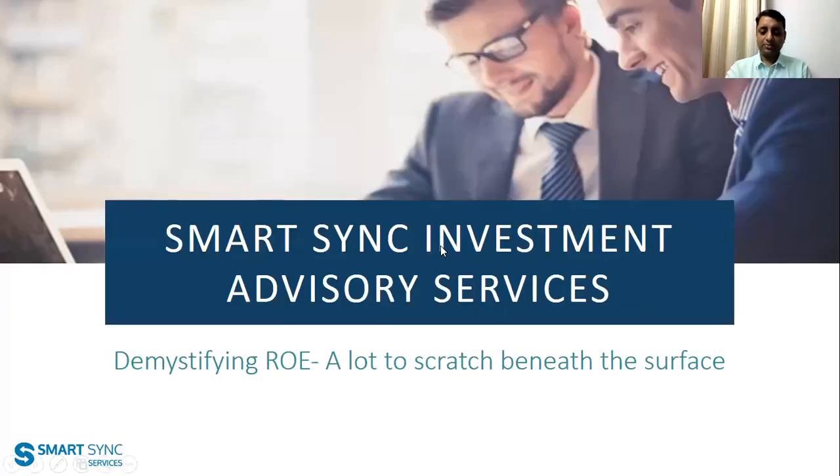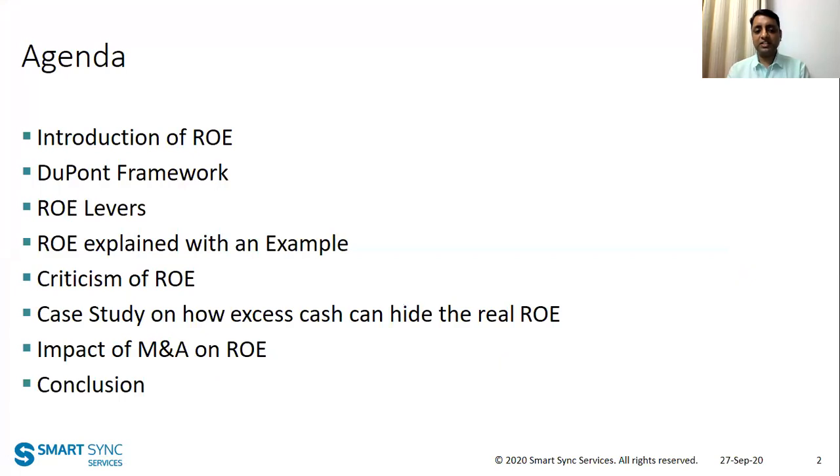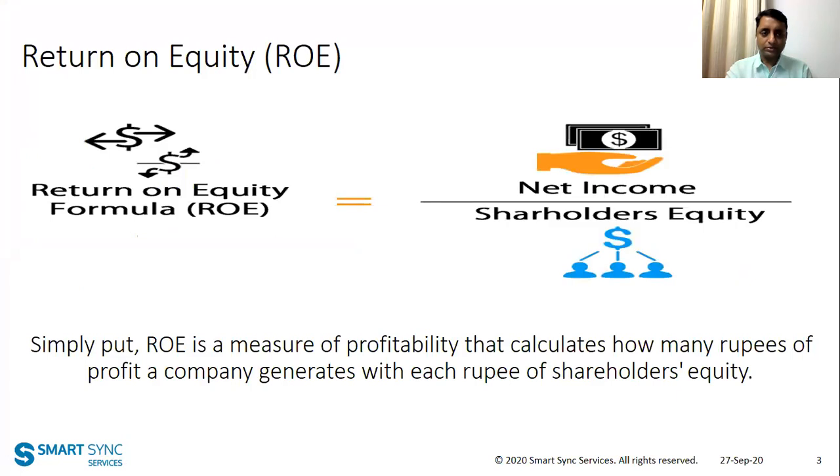So let's start with the presentation. In this presentation, we'll start with an introduction of ROE. We'll then look at the DuPont framework. What are the ROE levers? We'll then have an example. We'll also understand a few criticism of ROE, a case study on how excess cash can hide the real ROE, impact of M&A on ROE, and then finally conclusion.